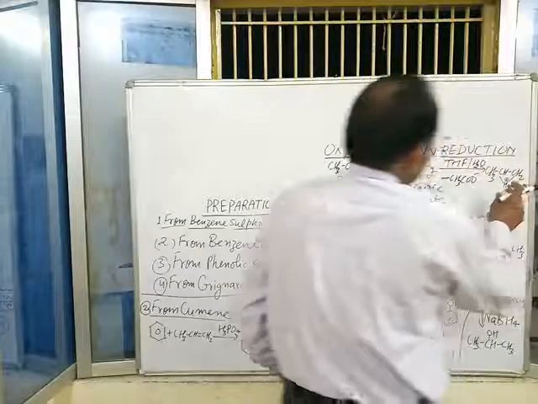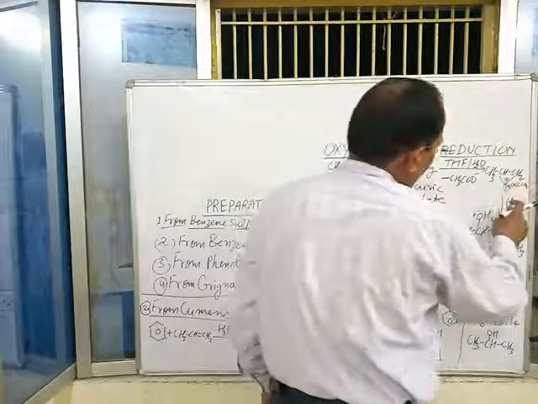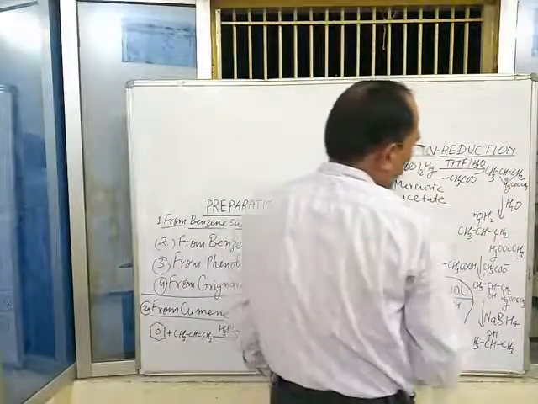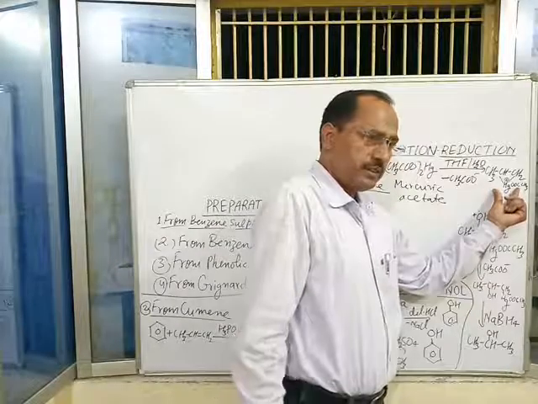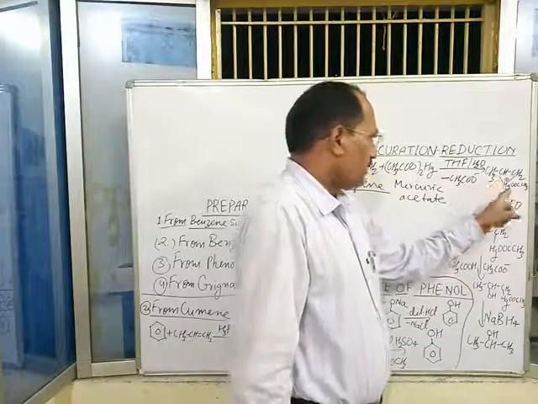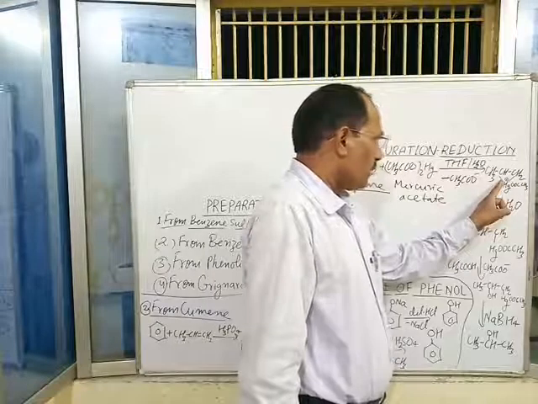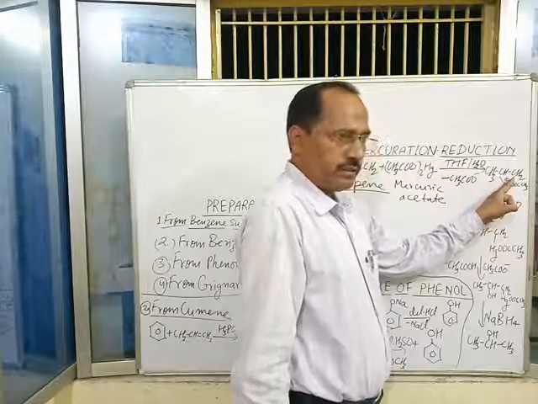Now, there are two possibilities of formation of carbocation from this cyclic species. Either this bond is broken or that bond is broken.